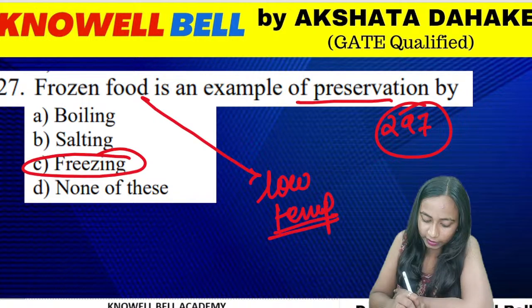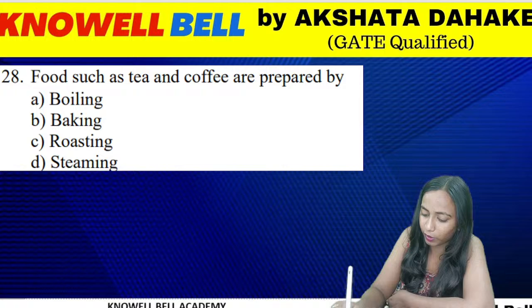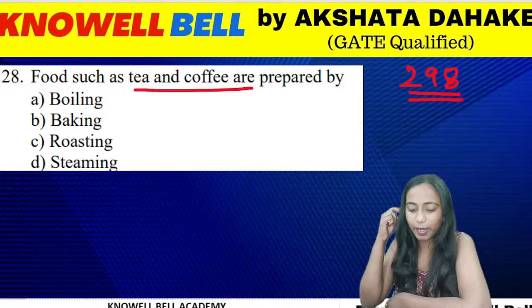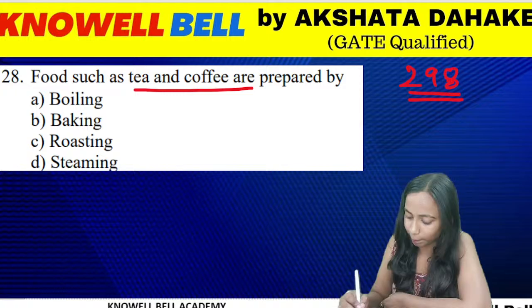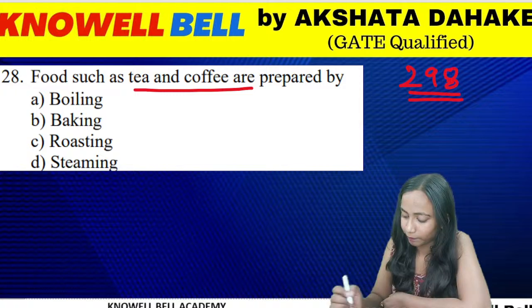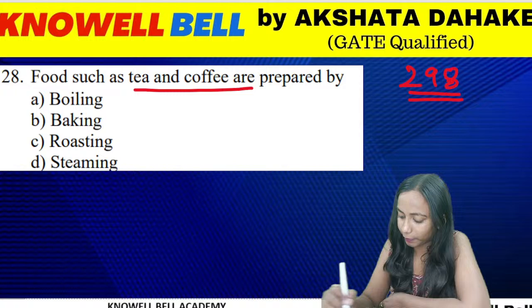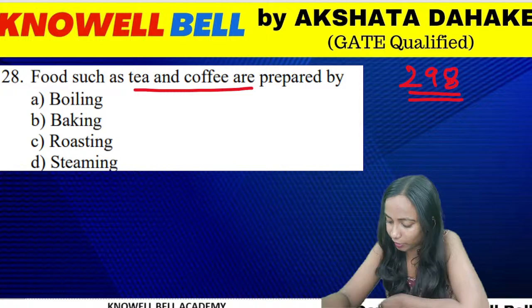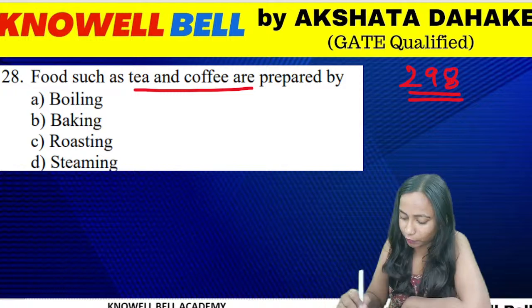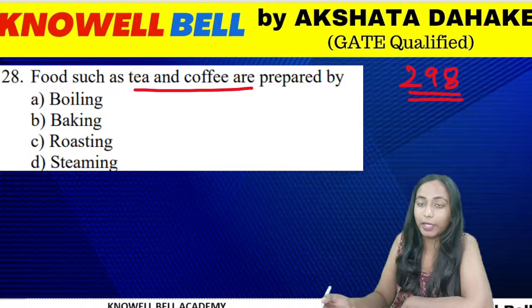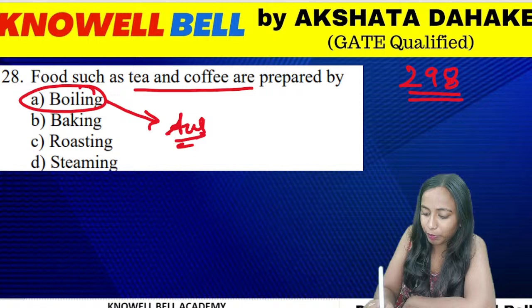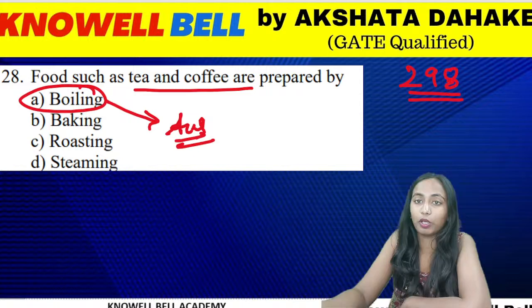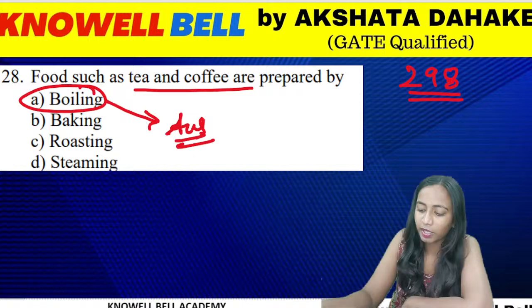The next question, question number 298. Foods such as tea and coffee are prepared by. How do we prepare foods such as tea and coffee? By boiling, baking, roasting or steaming. By which method do we prepare food such as tea and coffee? Okay, Param. We must keep in mind the method of preparation involved over here is boiling. So foods such as tea and coffee are prepared by boiling.